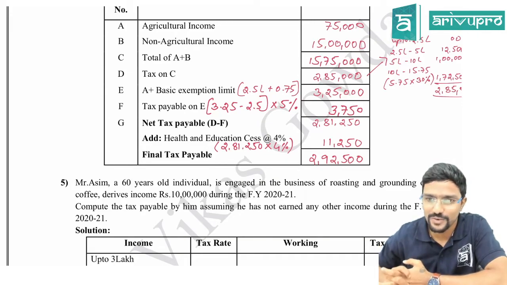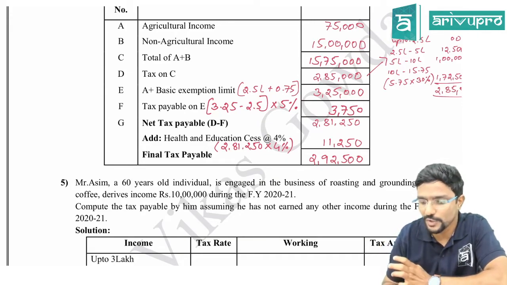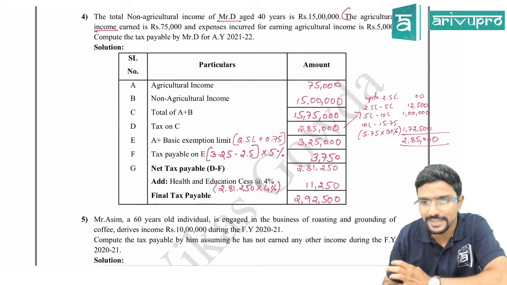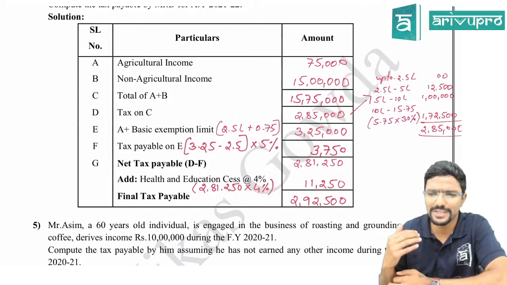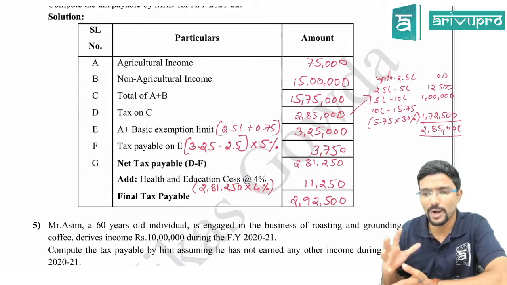See guys, this is very easy because when you are doing it for the first time, it may take some time. See, this problem we did it very quickly. The tax calculation also, slab rates. Because now by this point we are already pretty sure how and what we should do.